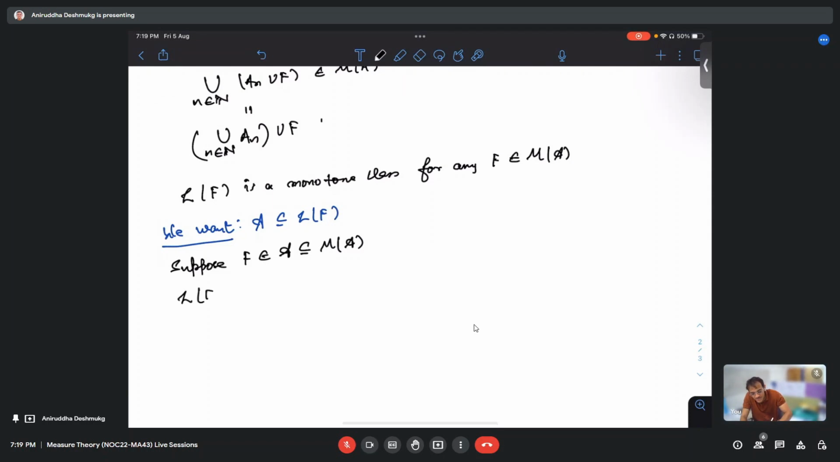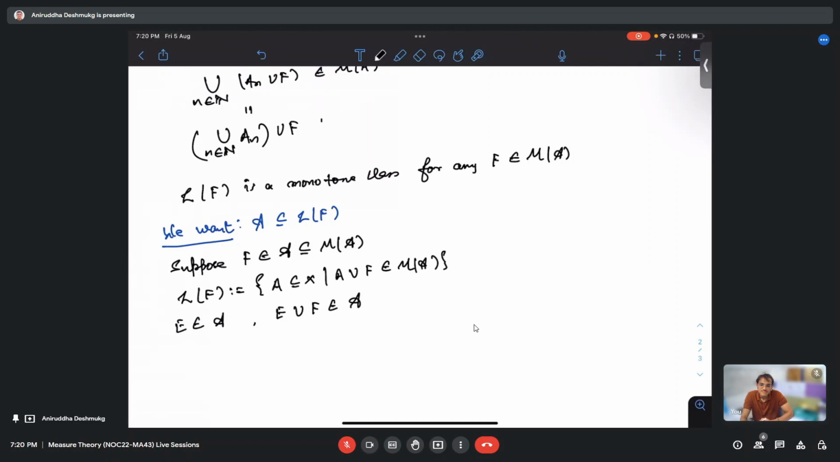But then what is L of F? L of F, by definition, is the collection of all those subsets whose union with F is in M of A. Now let us take E inside of A. Can I say that E union F is again inside A? Yes, by the union property, because A is an algebra, so the unions must be inside A. But A is contained in M of A. So does this mean that A is a subset of L of F?